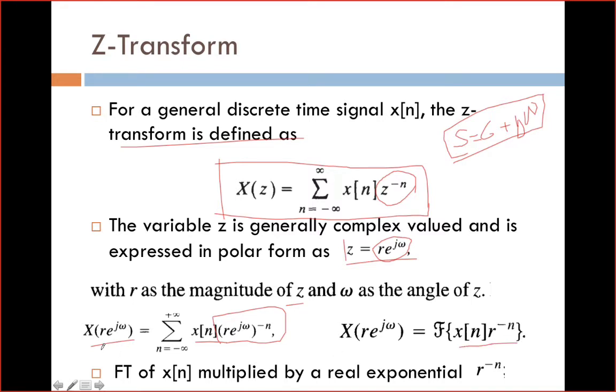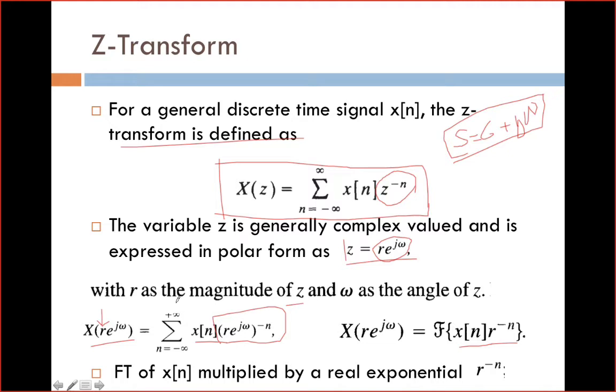Just see this equation. When you substitute r is equal to 1 in this equation, the Z transform will become the discrete time Fourier transform. This is the relationship between Z transform and discrete time Fourier transform. Both are almost the same. The only thing is, when the magnitude r is equal to 1, the Z transform reduces to the Fourier transform.